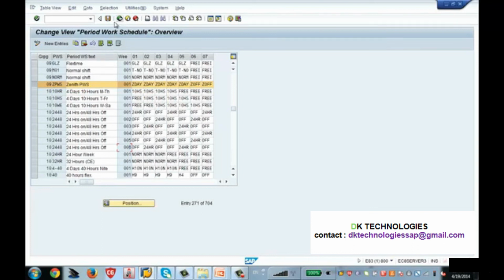So now this was the period work schedule. We have assigned the sequence of daily work schedules, which basically creates the period work schedule.